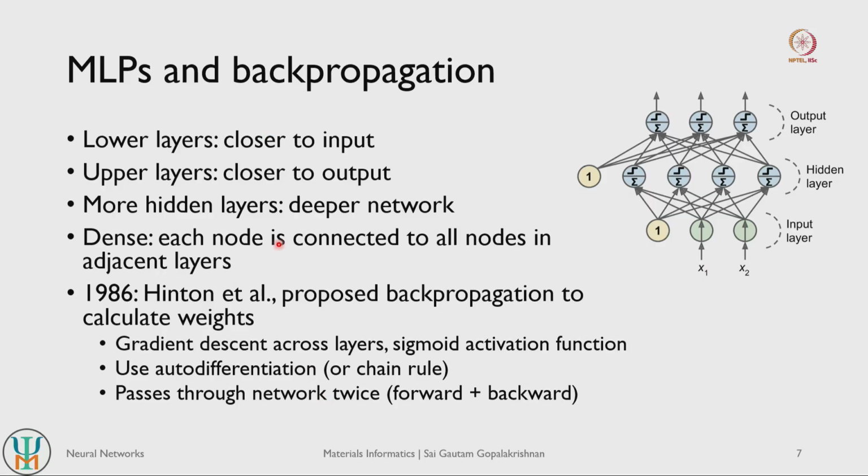Just to give some introduction to the notations that are typically used in multi-layer perceptrons or artificial neural networks: the lower layers are the layers of the multi-layer perceptron that are closer to the input. This, for example, would correspond to a lower layer. Upper layers are those that are closer to the output. In general, if you have more hidden layers, meaning more layers between your input and your output, you tend to have a deep network. You also have a dense network if all the perceptrons connect to every perceptron in the layer above and in the layer below.